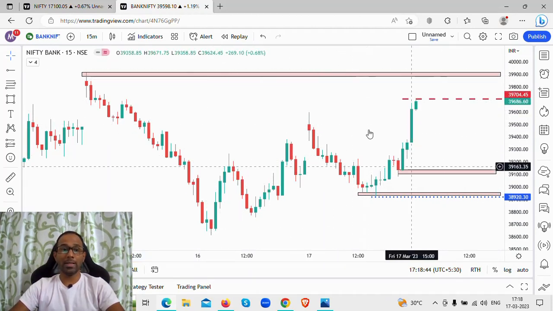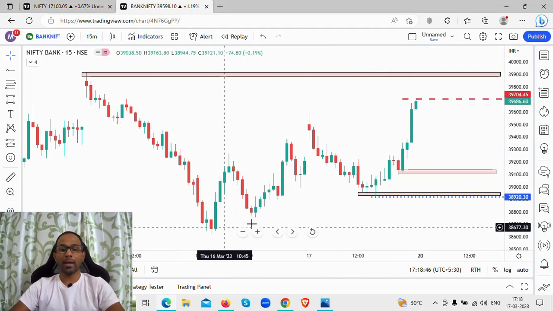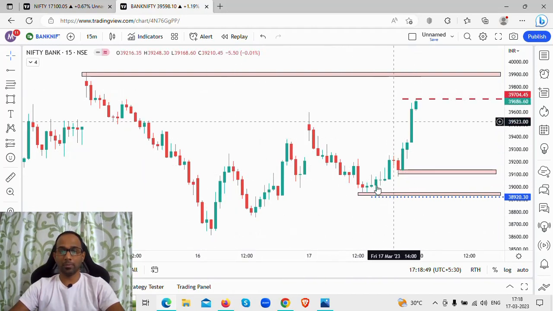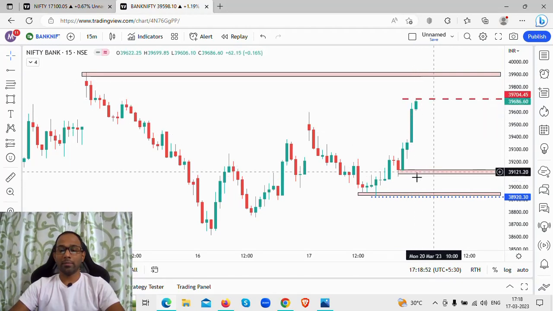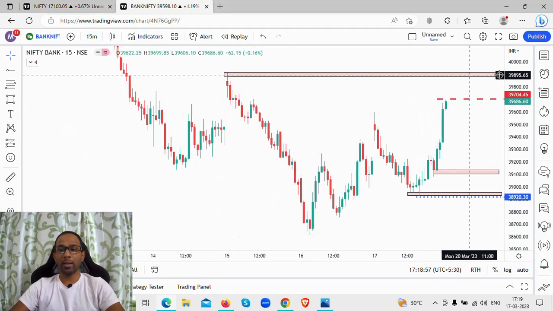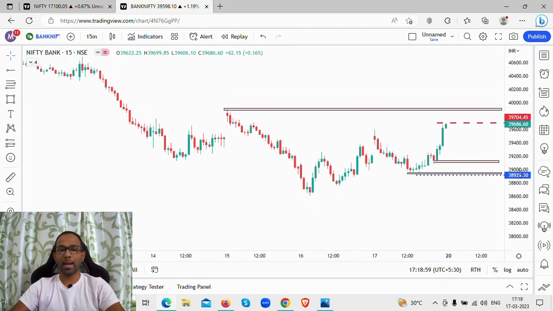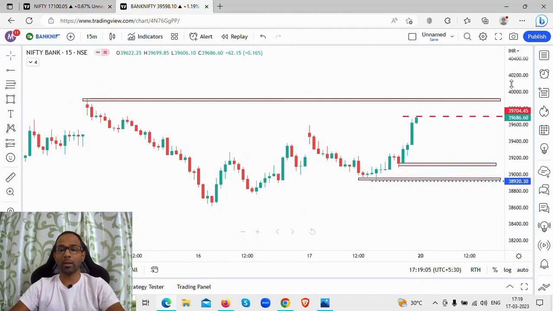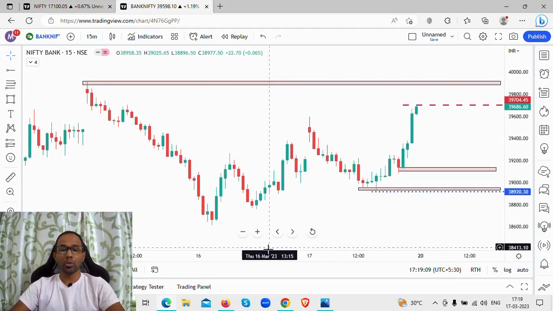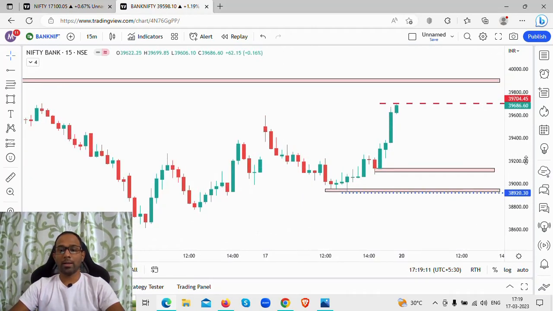Presently, in today's price action, I am expecting these levels to hold good for the Monday session. If there is any breakout, that might come in the second half. If and only if there is a breakout above this particular level, it could take Bank Nifty towards the higher side. So what are we looking at on Bank Nifty?